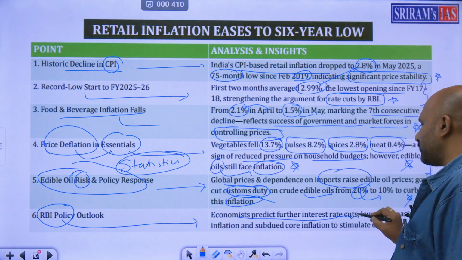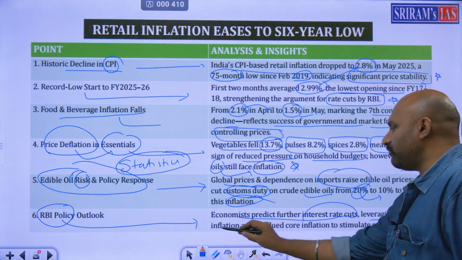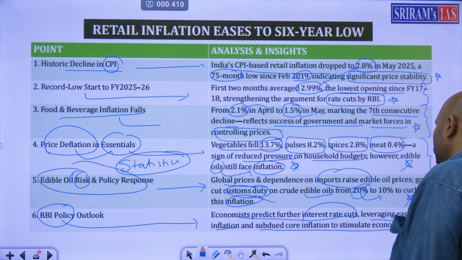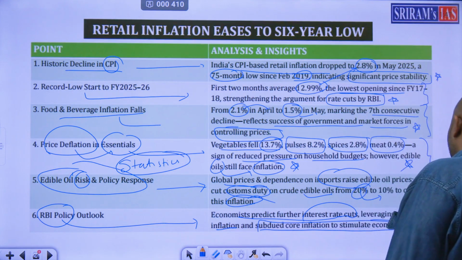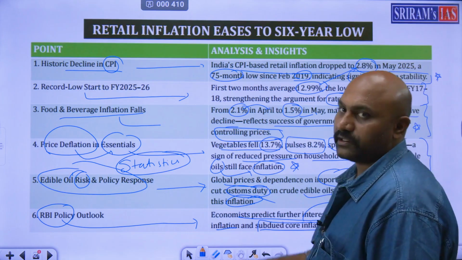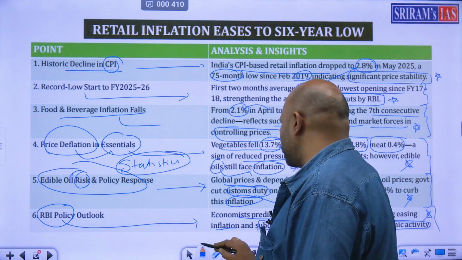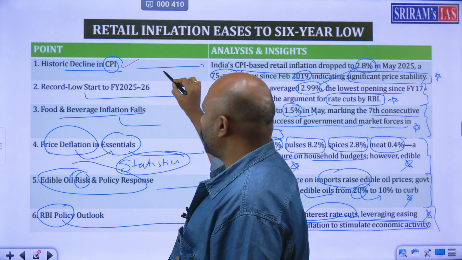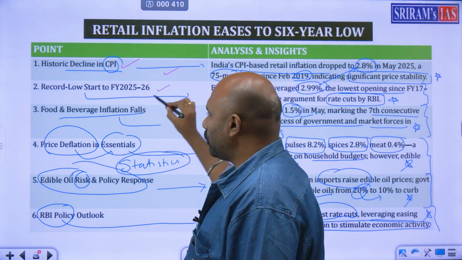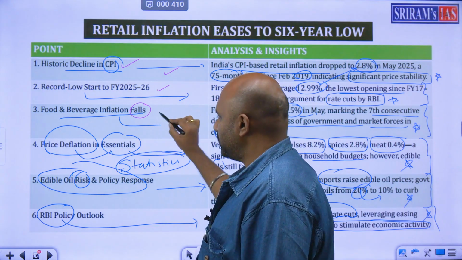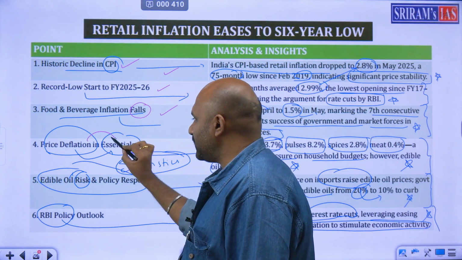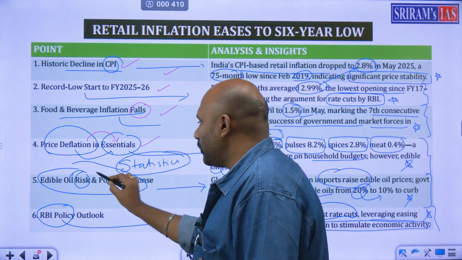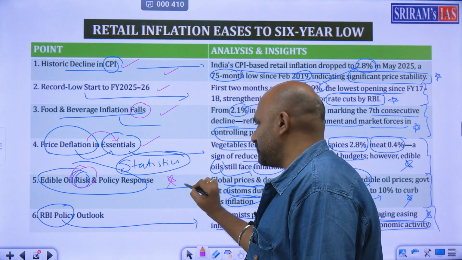Economists predict further interest rate cuts, leveraging easing inflation and subdued core inflation for more economic activity. So policy paranga kuda, what are the things? If you look at the points that have been mentioned, if you observe this carefully, CPI decline, it's a good thing. Low start, good thing. Food and beverage inflation falls, it's a very good thing. Price deflation in essentials, it's a very good thing. But oil risk, danger.